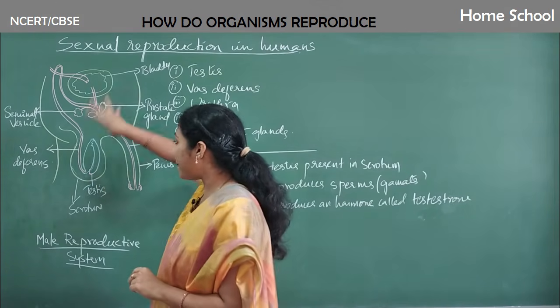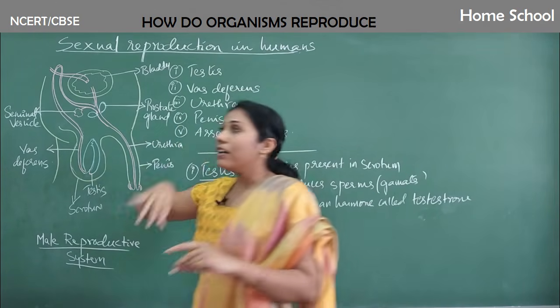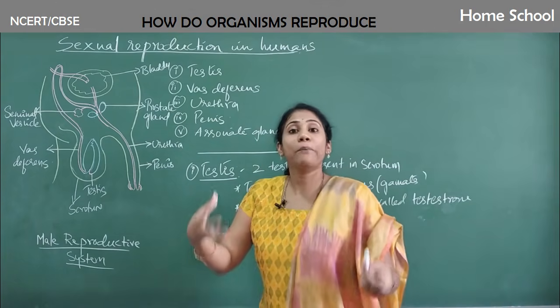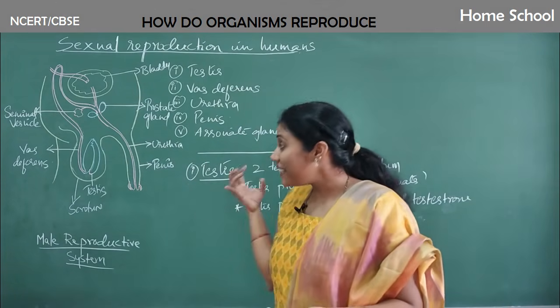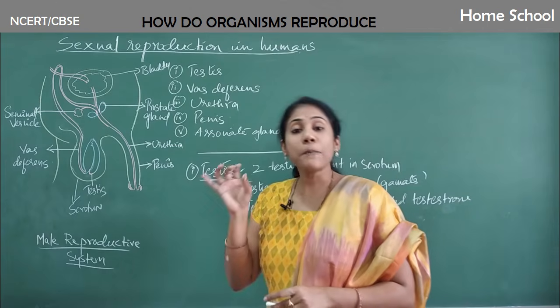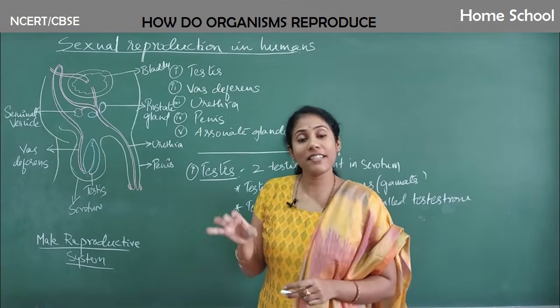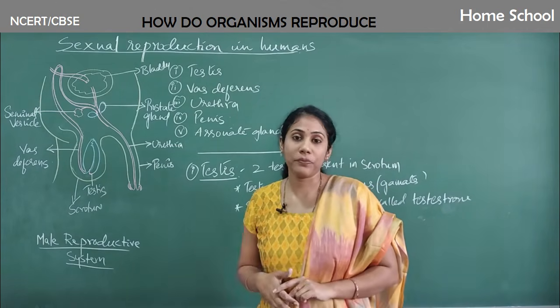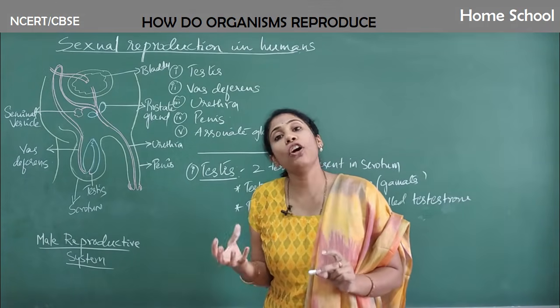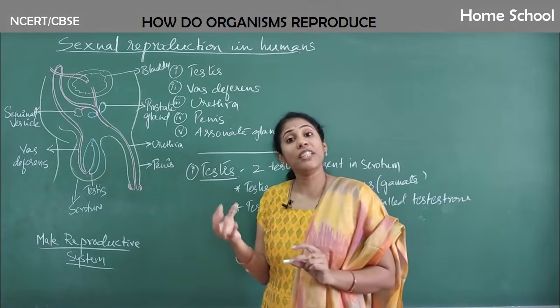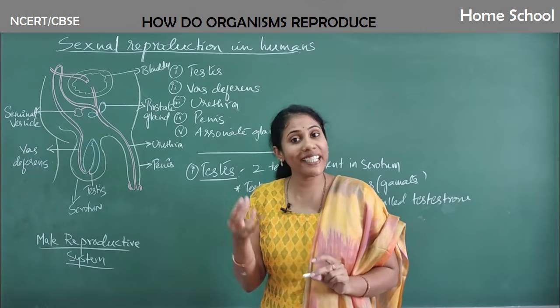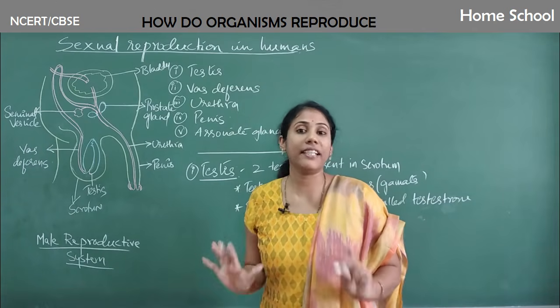Now why is the testis present in the scrotum? Why is it separately present outside the body, outside the abdominal cavity? It is because sperm production needs a lesser temperature. For the production of sperm, the temperature has to be 2 to 3 degrees lesser than the body temperature.